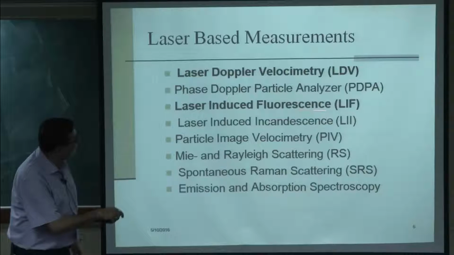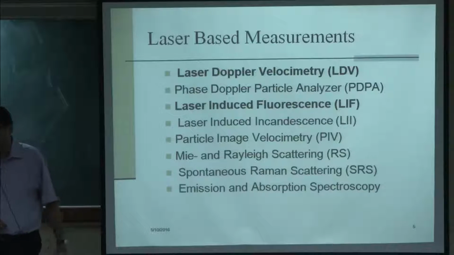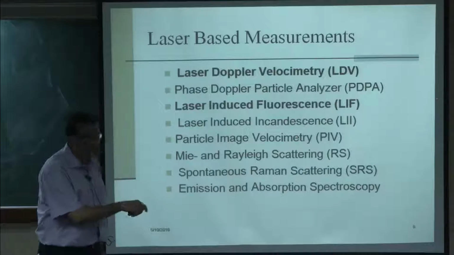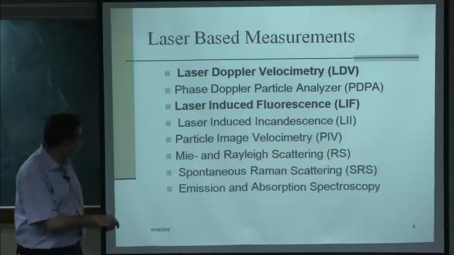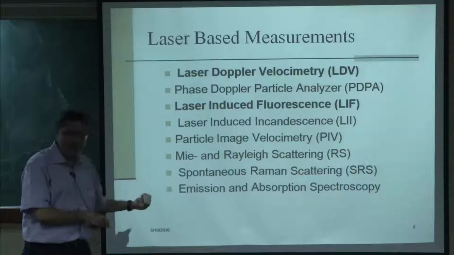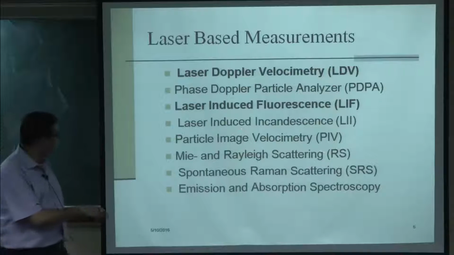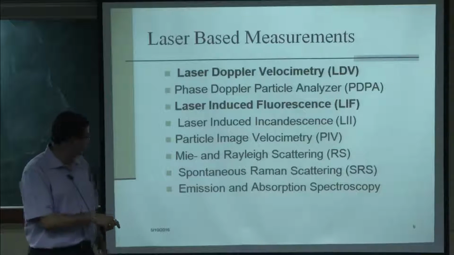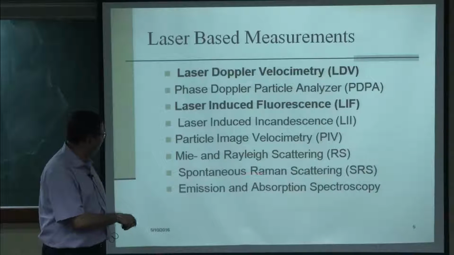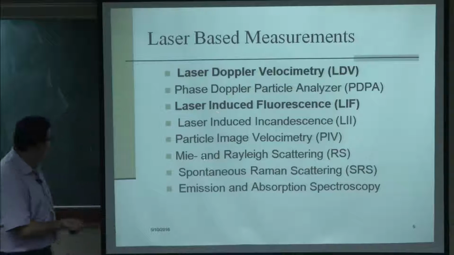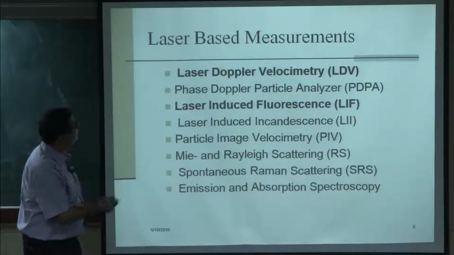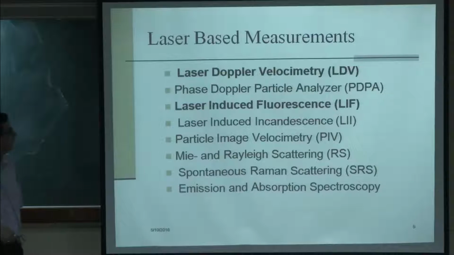Laser induced incandescence is for the measurement of soot concentration and number density. Then particle image velocimetry is for measurement of velocity field. Then Mie and Rayleigh scattering for measurement of size as well as temperature. Spontaneous Raman scattering for measurement of species concentration, and emission and absorption spectroscopy again for species field. These are typically laser and optical instruments, not only laser based. I am going to talk about these two: laser Doppler velocimetry and laser induced fluorescence.